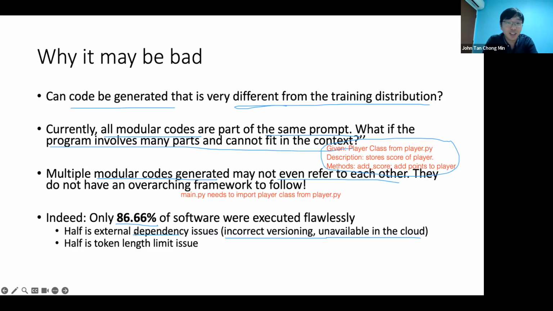So you need to have a way to execute this in a sandbox environment, and your sandbox environment must be the same for every single one in the company. So I think this is something that can be implemented. They can just use Docker or something. Yeah, so it's quite easily done actually. So I think ChatDev can be improved quite easily with this step. Token length limit issue, I think the hierarchy might solve it, but this is a difficult thing to implement.